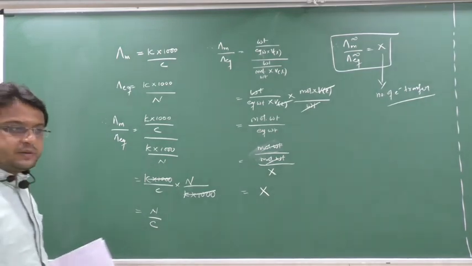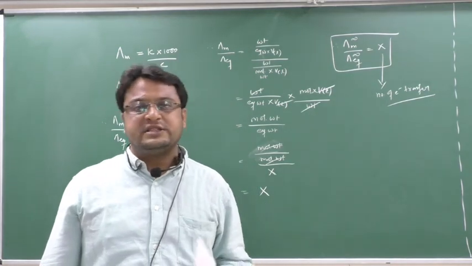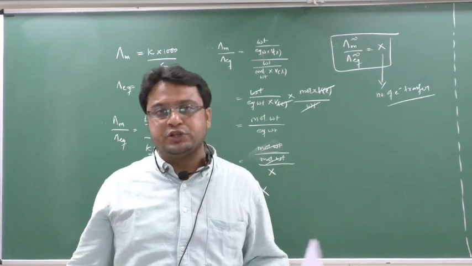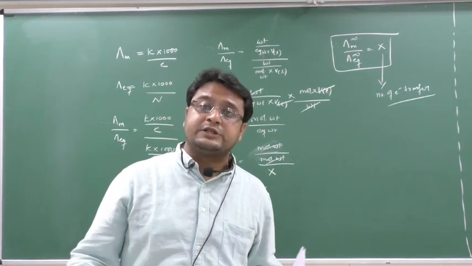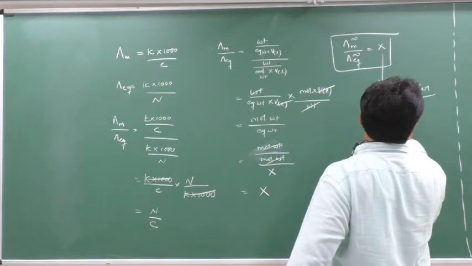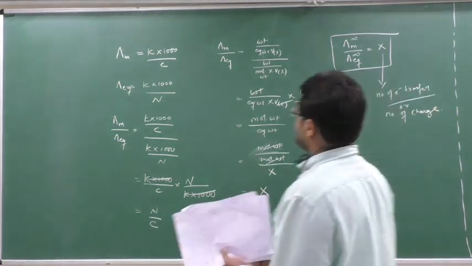In NaOH, what is the basicity? OH minus, that is 1. And in an acid like H2SO4, the basicity is 2. In an acid you see the number of H plus, in a base you see OH minus. In any other ion you see the number of charge, that is the number of electron transfer, which equals their charge. So we can say x is nothing but the number of charge. Clear?